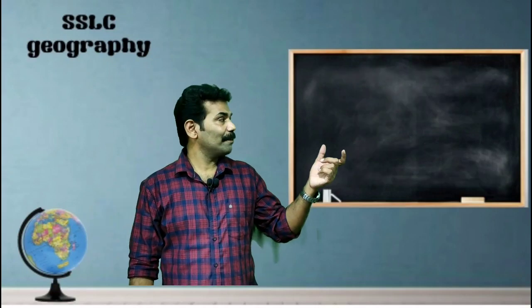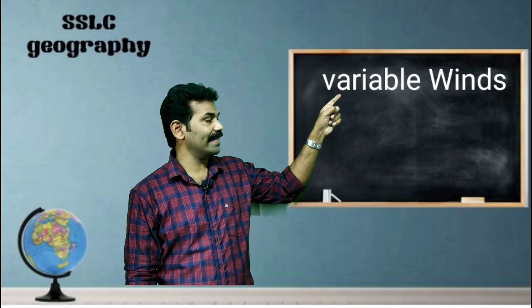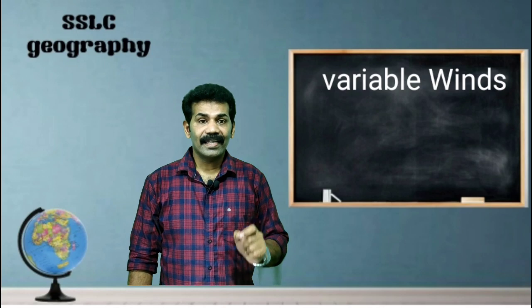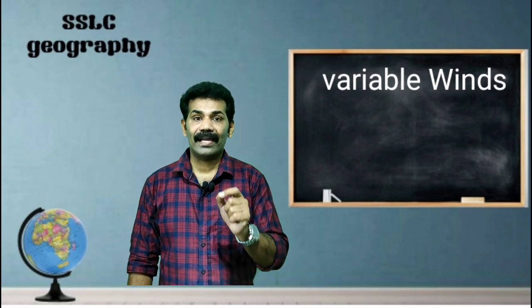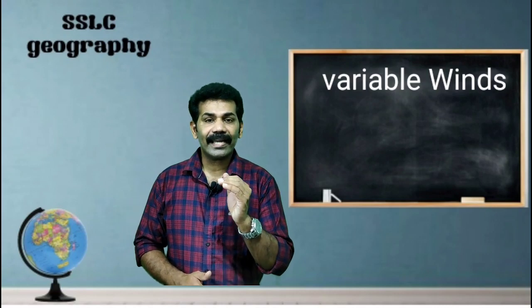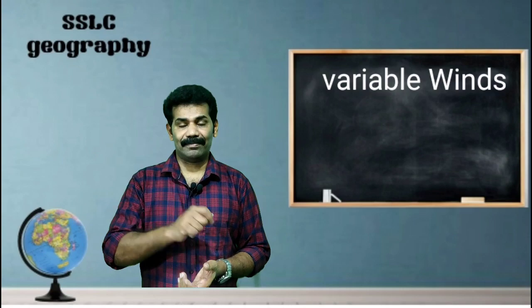Okay, the another topic is variable wind. You can see the heading on the screen. That is a variable wind. In addition to seasonal wind, planetary wind and also local winds, there is another wind that forms without any particular pattern of place and time.